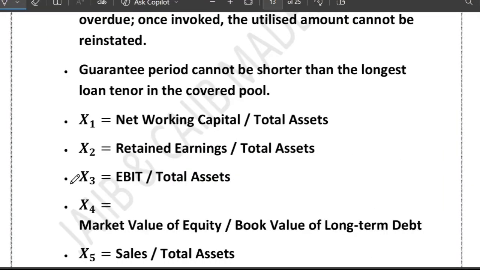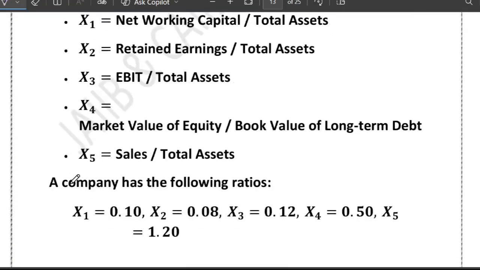Now, have a look at one more question that is related to the Altman Z-score, right? Regarding the Altman Z-score, they have given X1, X2, X3, X4, X5. You know it very well, right? And they have given you the values of X1, X2, X3, X4, X5, and also.